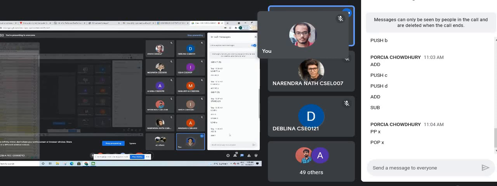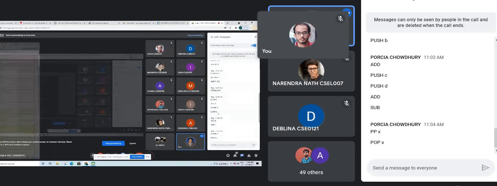One address, that means accumulator based, so we have only the accumulator. Load C, that means in the accumulator we will load the value of C. Add D, that means whatever we have in the accumulator will be added with D. Store T, that means what we have in the accumulator will be stored into this location T.